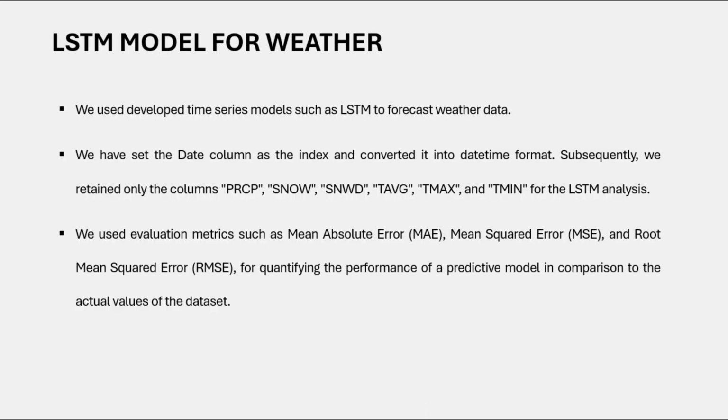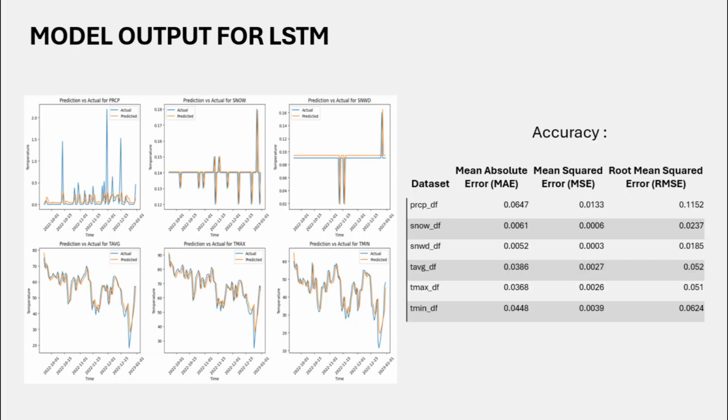LSTM model for weather. We used an LSTM model to predict the weather data. We structured our dataset by setting the date column as the index and converting it to datetime format. We selected specific columns such as precipitation, snow, snow wind, T average, T max and T mean for the LSTM analysis. To assess the model's accuracy, we used evaluation metrics such as mean absolute error, mean squared error and root mean squared error, comparing the predicted values to the actual values. And this is the output for the LSTM model.